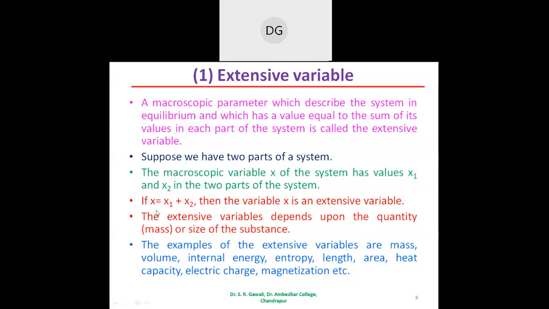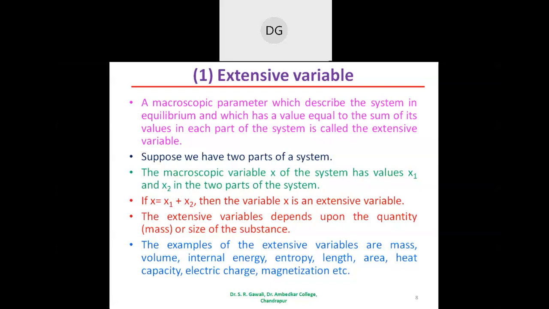Such a variable we call an extensive variable, when we add the value in one part plus the value in the other part, that will give the macroscopic value. The x1 is nothing but the microscopic value and x2 is also a microscopic value. There is a difference between the microscopic and macroscopic variable.